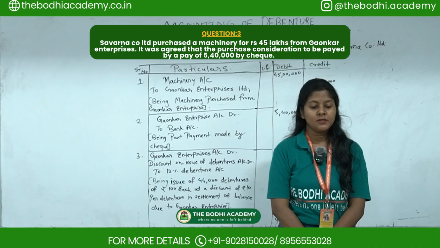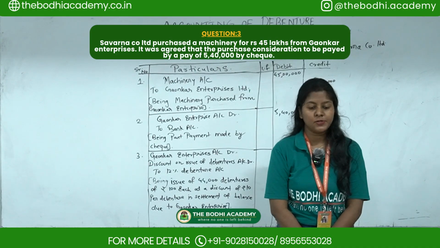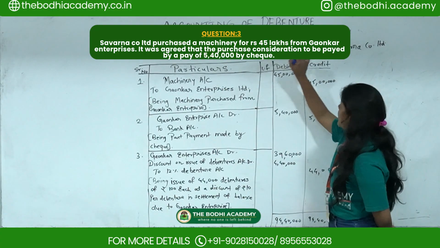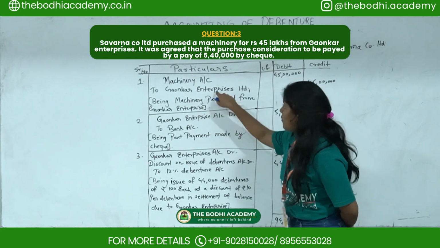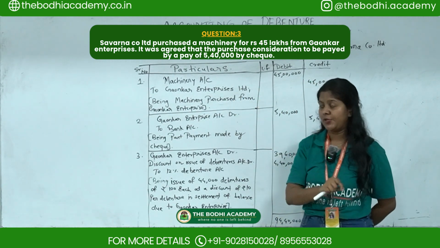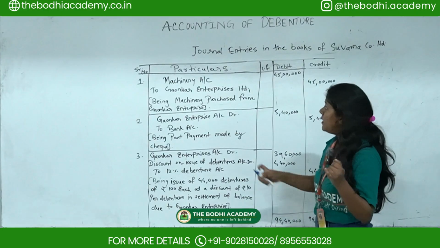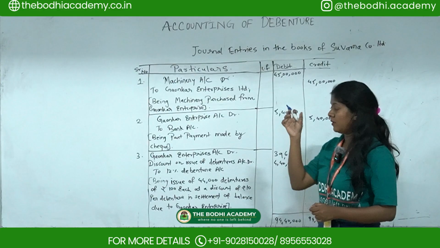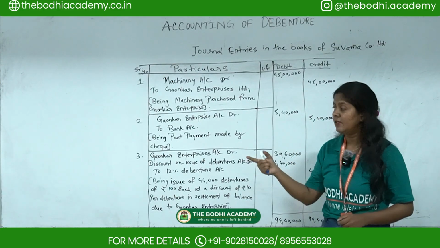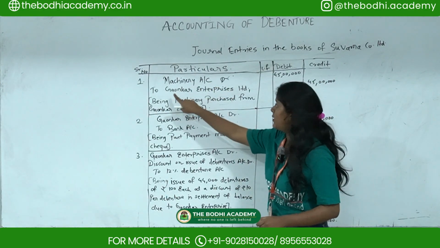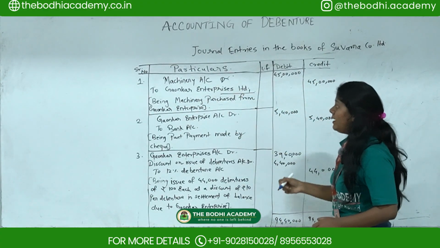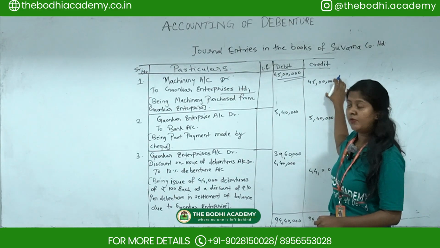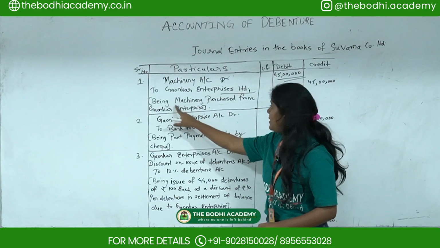So the third question is: Suvarna Company Limited purchased a machinery for rupees 45 lakhs from Gaukar Enterprise. Since they purchased machinery, the first entry that comes is machinery account debit. Machinery is a real account, and you apply the real account golden rule: debit what comes in. Machinery is coming in, that's why it is debited, to Gaukar Enterprises Limited. They purchased it for rupees 45 lakhs, so directly we put 45 lakhs, and the narration is: being machinery purchased from Gaukar Enterprise.